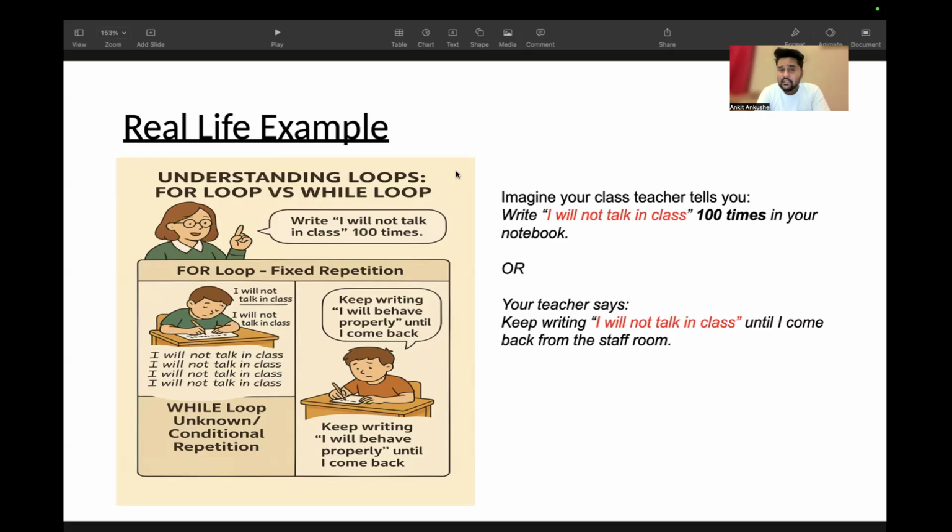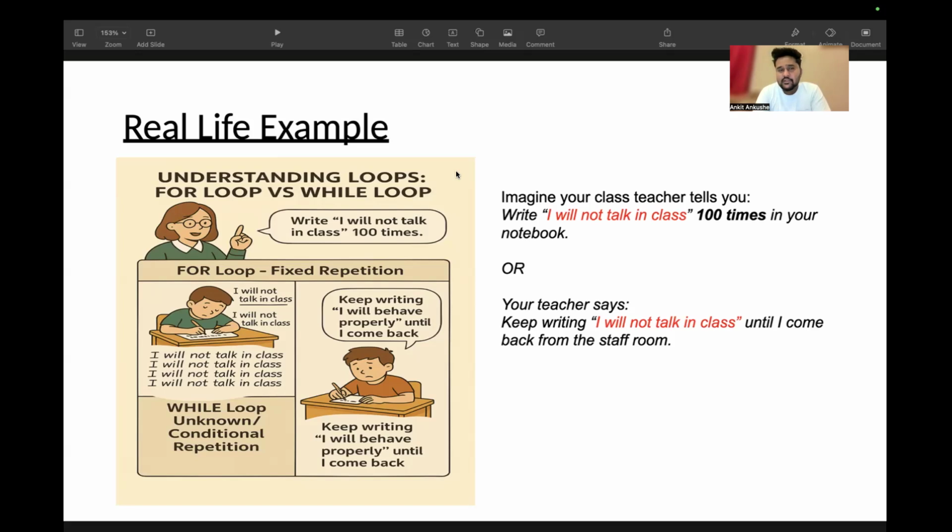And if you take another scenario where the teacher tells you, "Write, I will not talk in class, until I come back." In this scenario, you will start writing in your notebook, "I will not talk in class." But in this case, you don't know when to stop because you don't have a predefined number in your mind which says this many lines I have to write, or at this line I have to stop. So you will keep on writing until your teacher comes back.